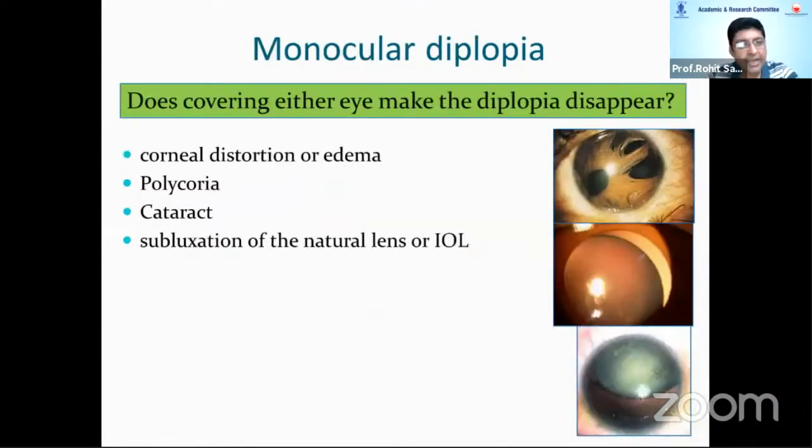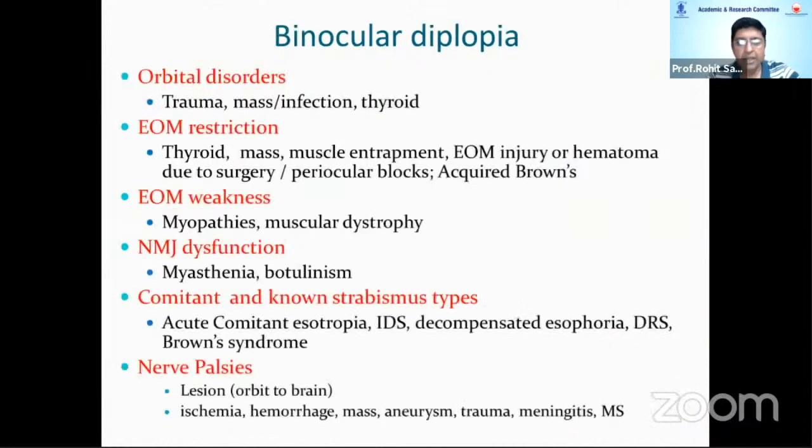So you cover one eye and you ask whether there's diplopia. Does the diplopia remain or not? Whether it's monocular or binocular, obviously if it's monocular, you're concerned with the eye per se, and there are a lot of obvious reasons for monocular. Binocular diplopia is when all the problems start.